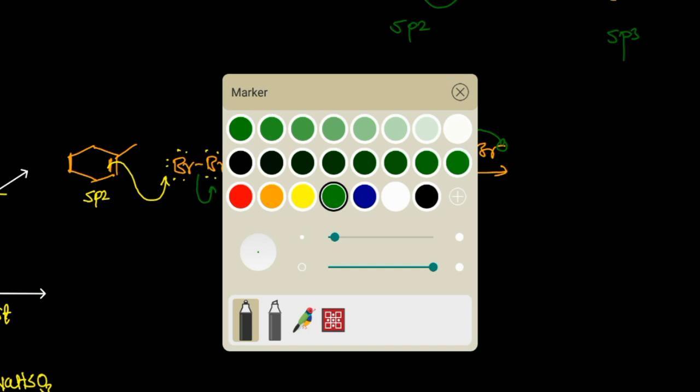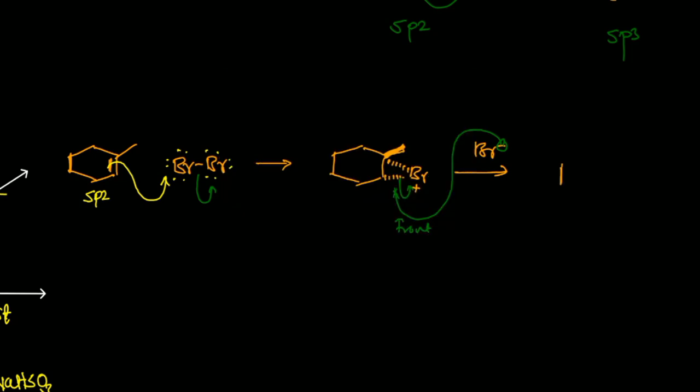So you will get the anti-brominated product, where the two bromines are on opposite sides. Here one bromine is at the back side and the other at the front side. This is the major product obtained in this reaction, and it is called a bromination reaction.